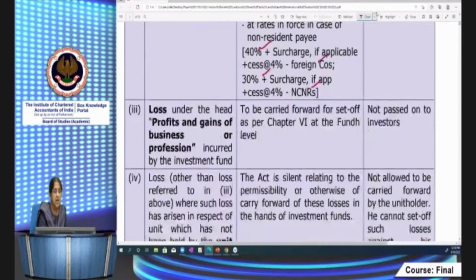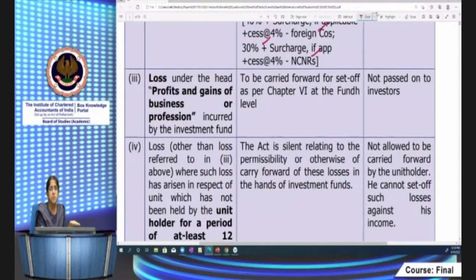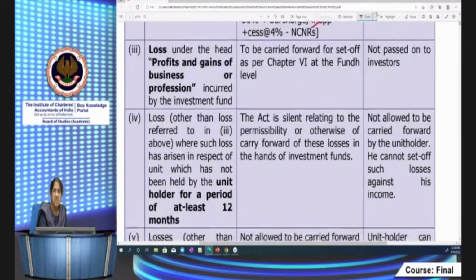Okay. Then what about other losses? Apart from PGBP losses, if there are other losses, in respect of those units which are held by the unit holder for a period of at least 12 months, then the unit holder can carry forward such losses, and the same carry forward and set off provisions as in chapter 6, whatever you learned before, apply. Like long-term capital loss can be set off against only long-term capital gains, short-term capital loss can be set off against both short-term and long-term capital gains. All those provisions will apply. Okay.